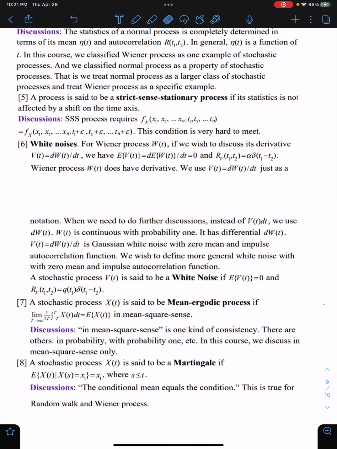A stochastic process X(t) is said to be a martingale if the expectation of X(t) under the condition X(s) equals x1 should equal small x1, where s is smaller than t. The conditional mean equals the condition. This is true for random walk and the Wiener process.